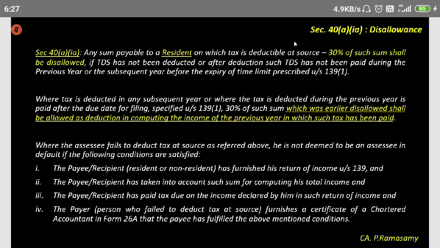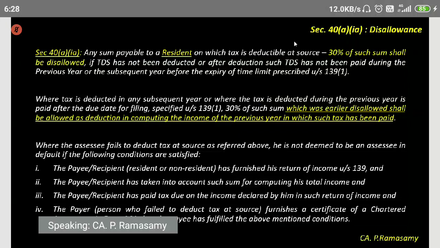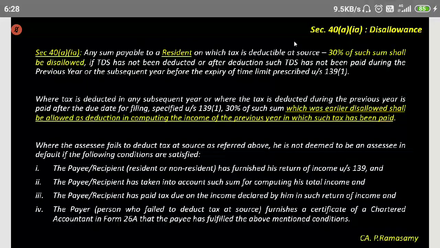Now here the payment is made to a resident. One resident is making payment to another resident. I'll give you an example in the next slide. Here, in section 40(a)(ia), the payment is being made by a resident to another resident. You understand? Tax has to be deducted at source. There are a number of TDS sections. Tax has to be deducted.